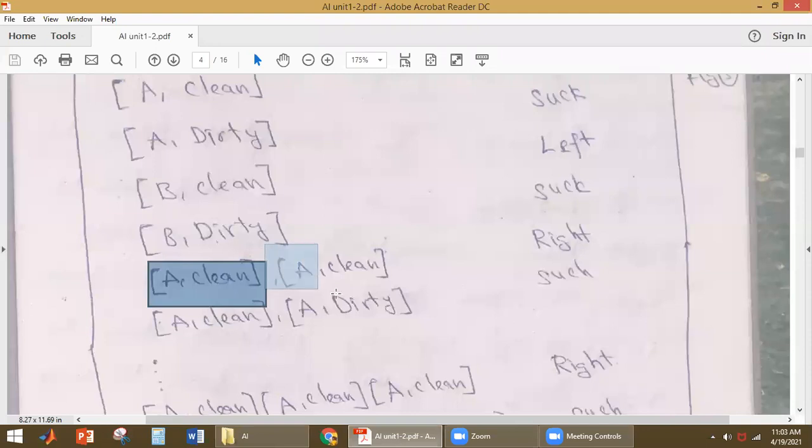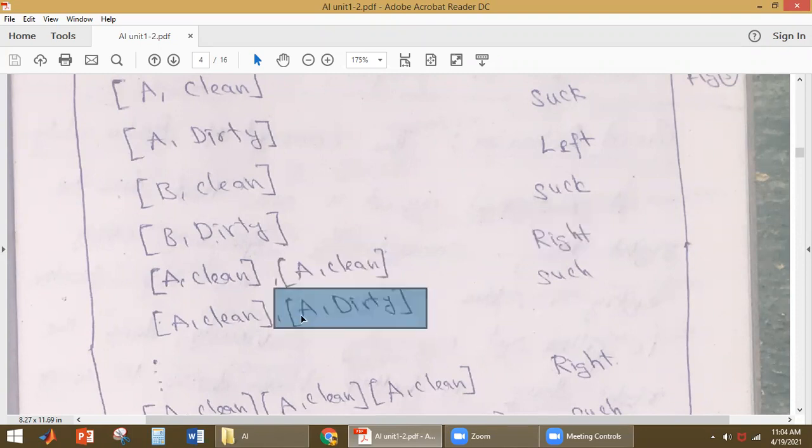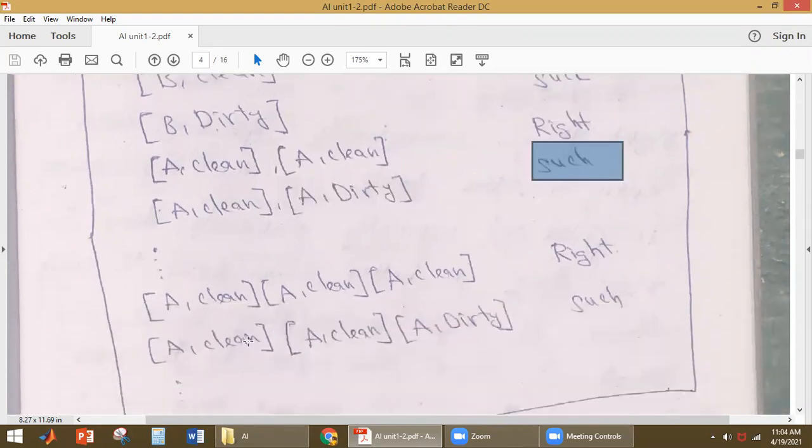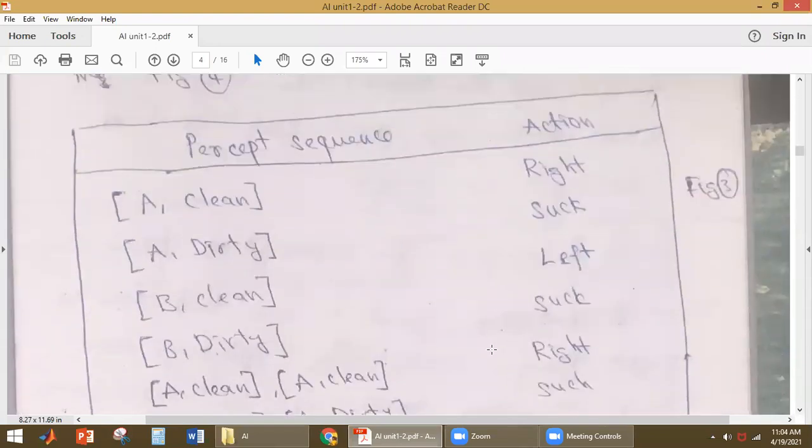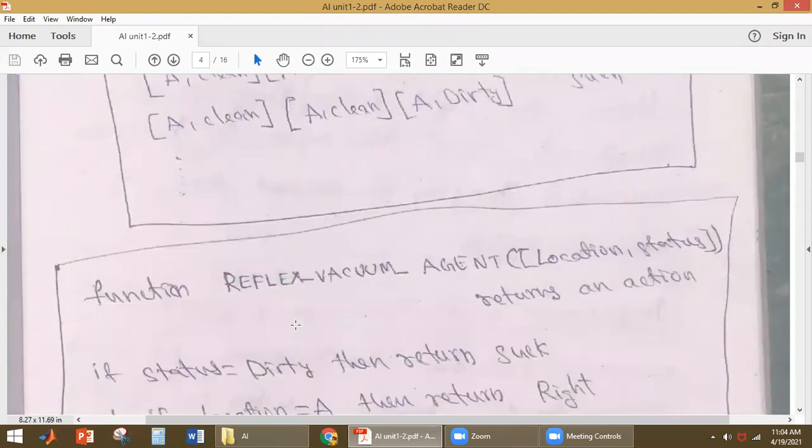Again, this is the one set we already completed, A and clean. Again, it is visiting A, and A is clean. This is the second time it is getting the information. Since A is already clean, it has to move right. Now it has the second-time information: A is dirty. So if A is dirty, it has to suck the dirt. This process will be continuous; this is the third time it is performing that action. Like this, we will be tabulating the information. It will have the percept sequence and the corresponding action. This tabulation is called the agent function.